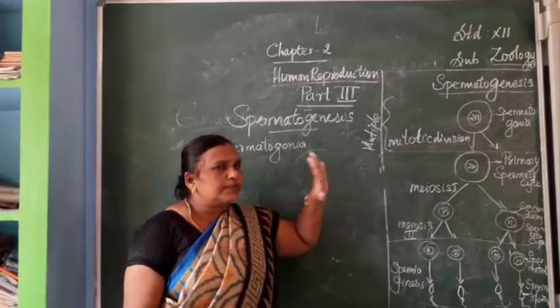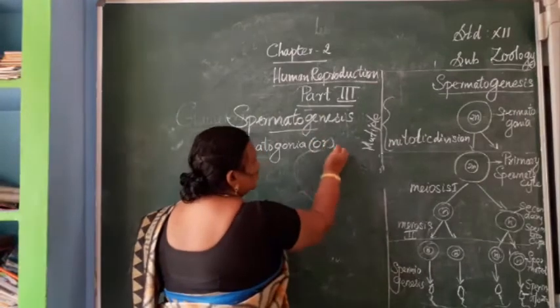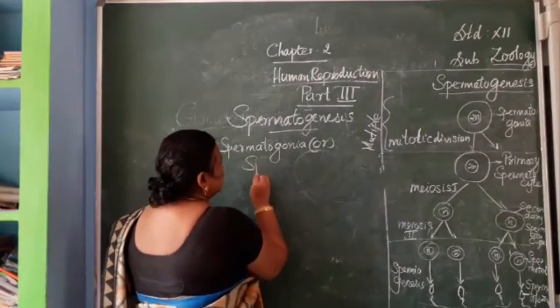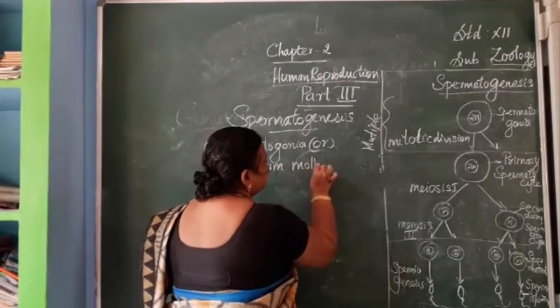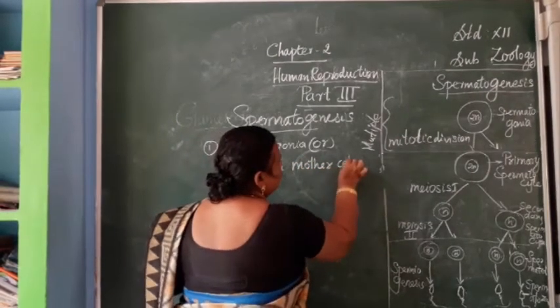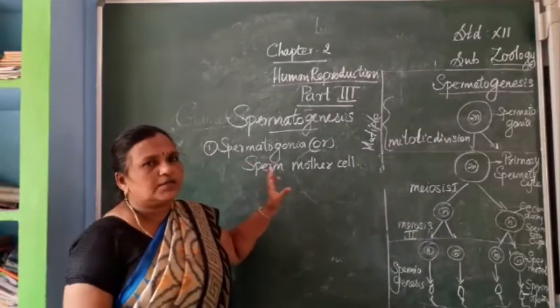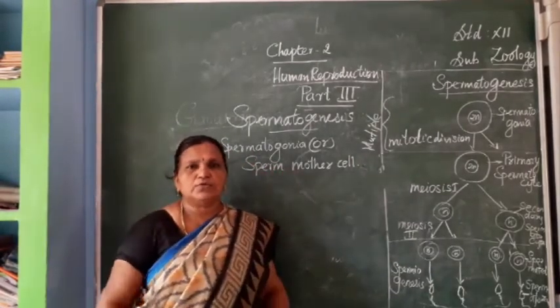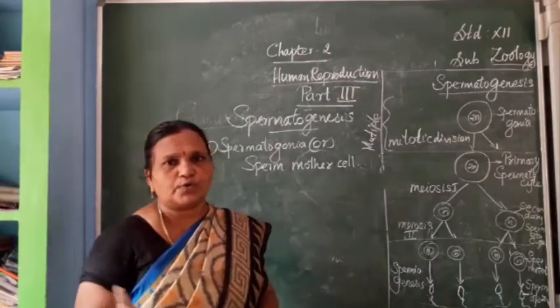The spermatogonia is otherwise called the sperm mother cell. This spermatogonia or sperm mother cell has 2N chromosomes, the diploid number of chromosomes.